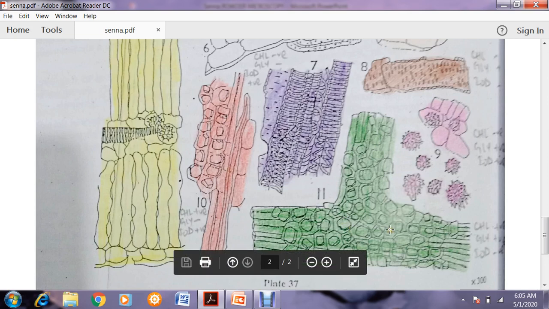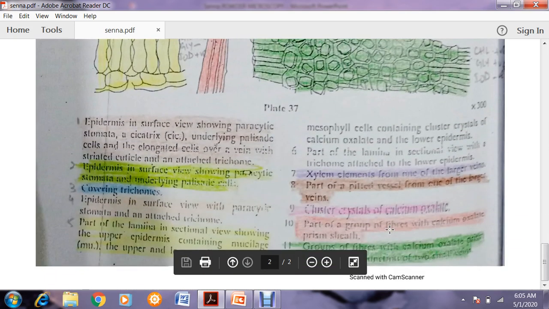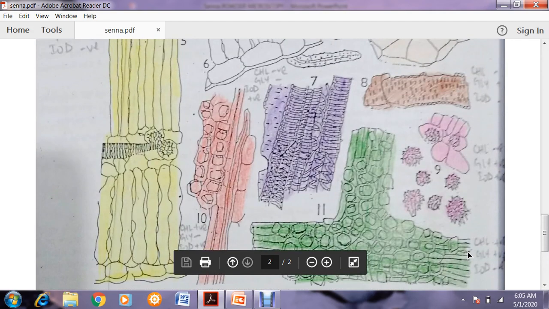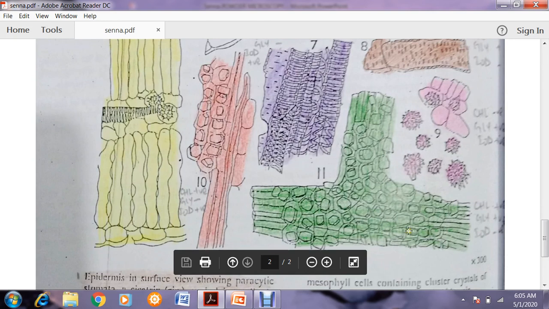Number 11 is also the same thing, more abundant crystals of calcium oxalate. Group of fibers with calcium oxalate prisms. This is a group of many fibers, you can see how many fibers there are, so many fiber lines covered with crystals of calcium oxalate.